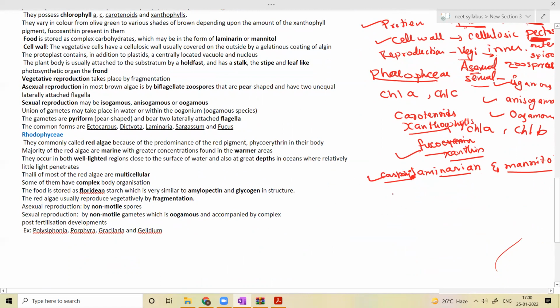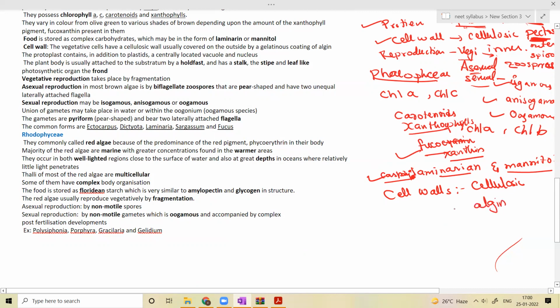Coming to the cell wall, what are the different components of the cell walls? Basically a cellulosic wall. Vegetative cells possess cellulosic cell walls. Usually outside they have a gelatinous coating called algin.